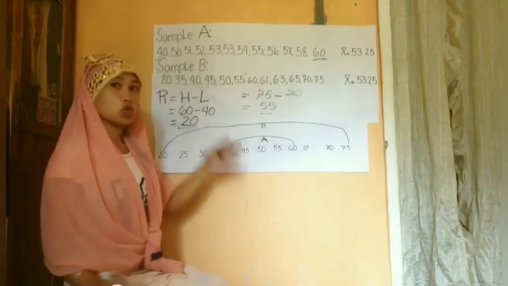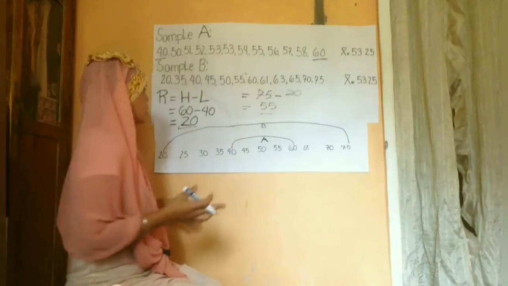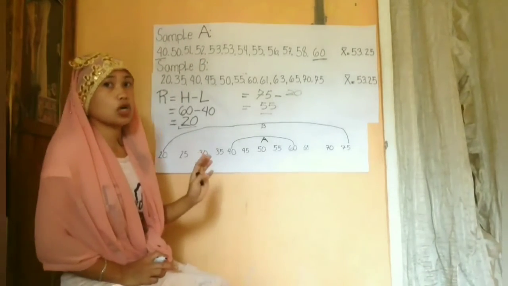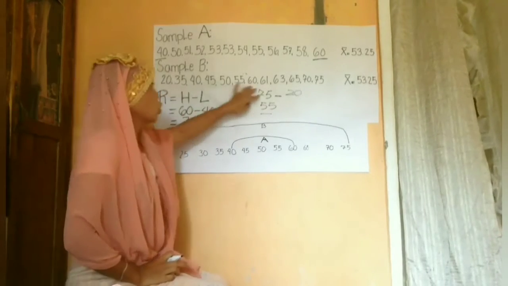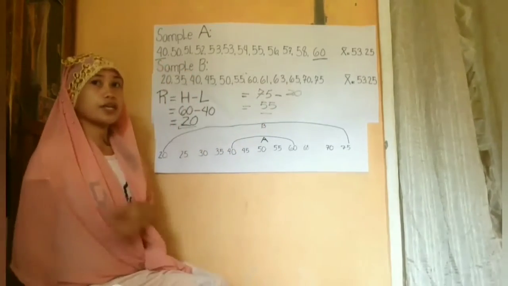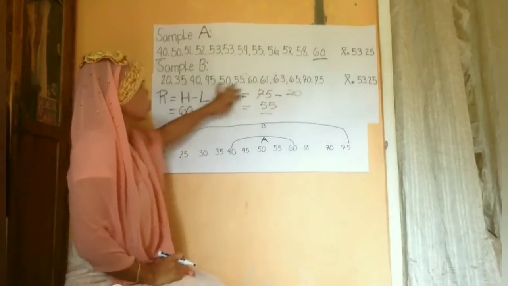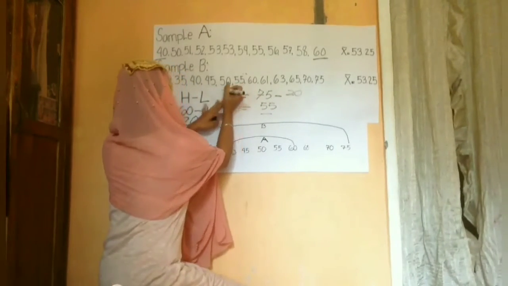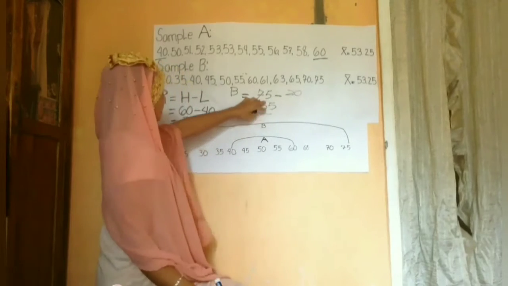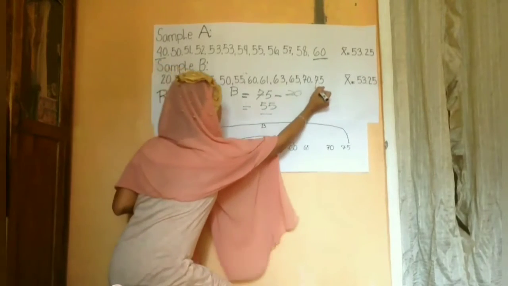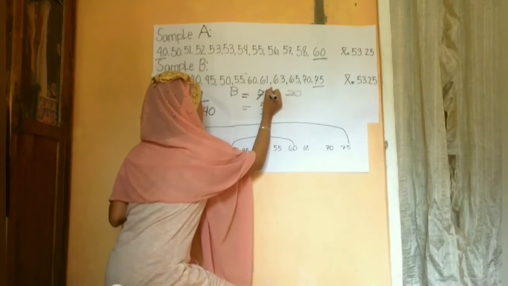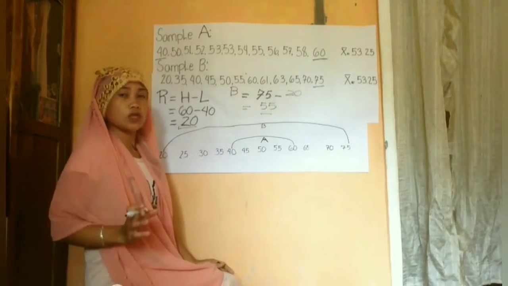So, what I did also on the first step on sample A, arrange the scores from lowest to highest. Now, this is sample B. Let's write the highest score, which is 75, and then subtract the lowest score.